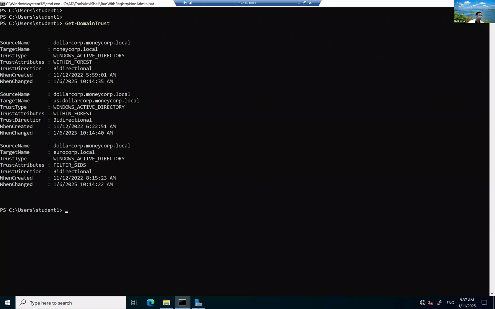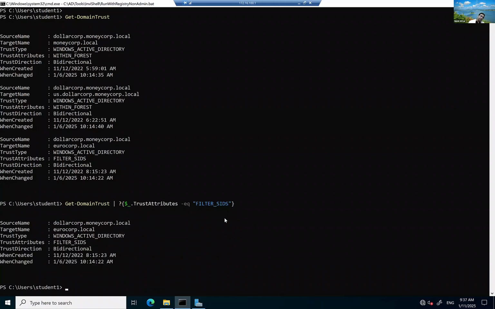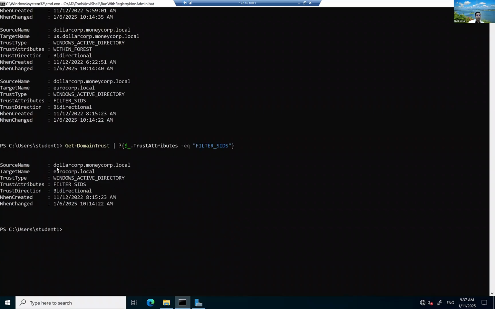What are the external trusts for the current domain? For that, we can list all the trusts and filter the ones where the trust attribute is FILTER_SIDS, which is an alias for an external trust. There is just one external trust, between dollarcorp and EuroCorp.